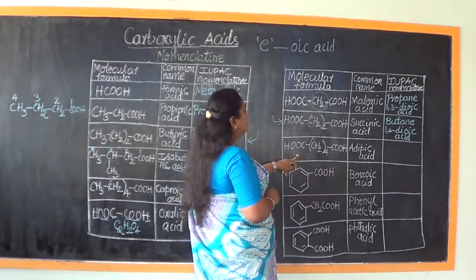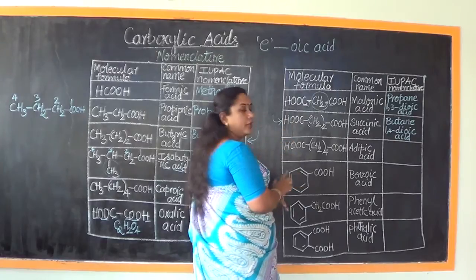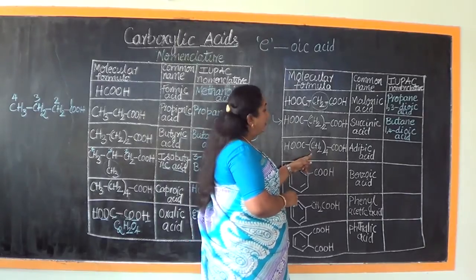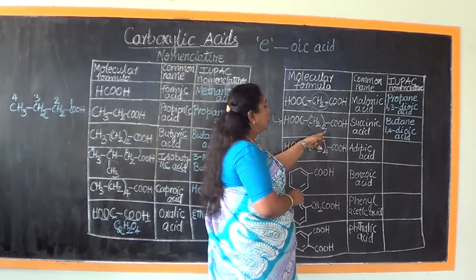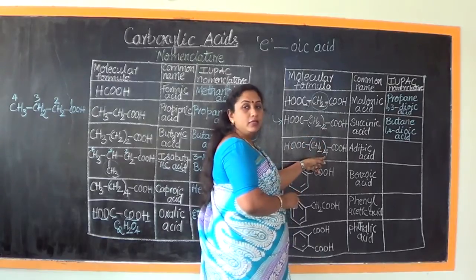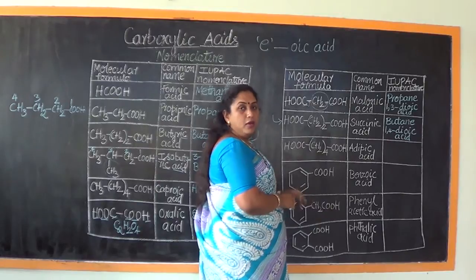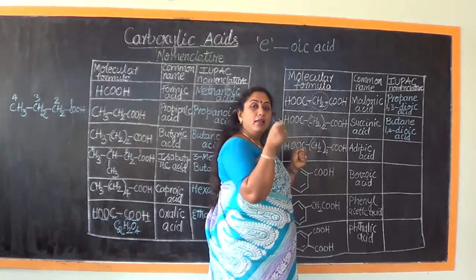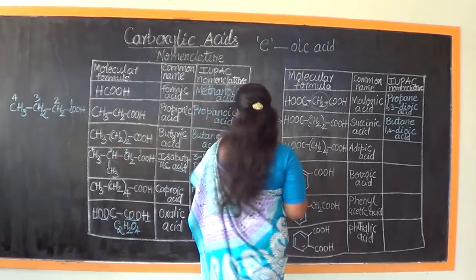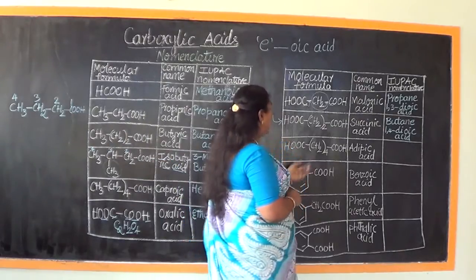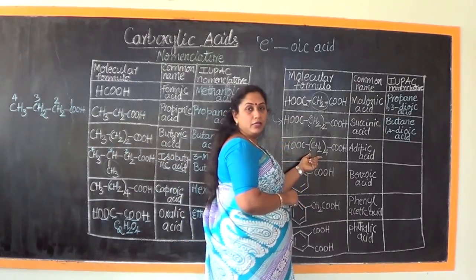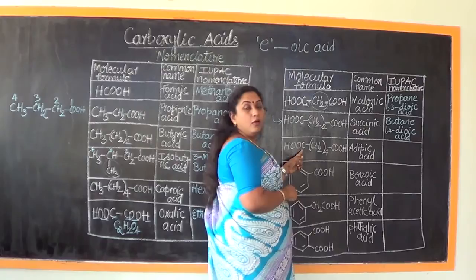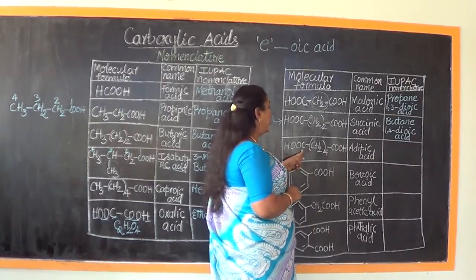Next, what is the change we observe from this structure to this structure? Again, we observe an increase in the carbon chain. Here, CH2 was present 2 in number. Here we find the CH2 present to the extent of 4. For your better practice, I would advise you to expand the structure and then learn the structure by yourself. I have already taught you how you can expand with that example. So now, how many carbon atoms altogether? 1 plus 4, 5 and 1 more. So, 6. What is the name of this compound going to be?